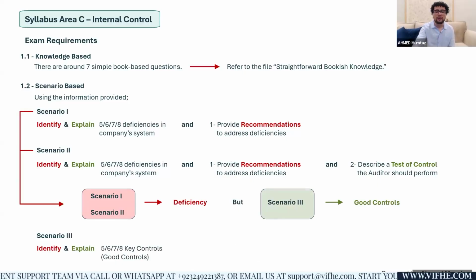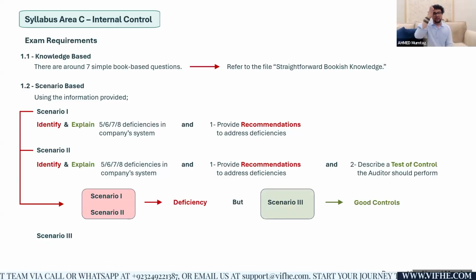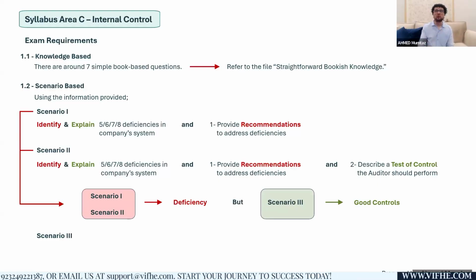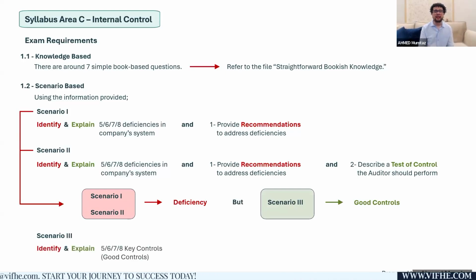Let's go for the third possible question before we actually finish off. Now, the third possible question is, examiner might ask you, by giving you a piece of information about the sales system or the purchase system, that you got to identify and explain rather than the deficiencies. You got to identify and explain, for example, five direct controls, also known as five key controls, also known as five good controls.